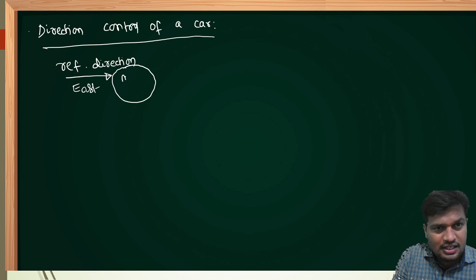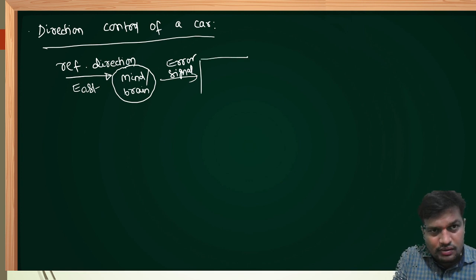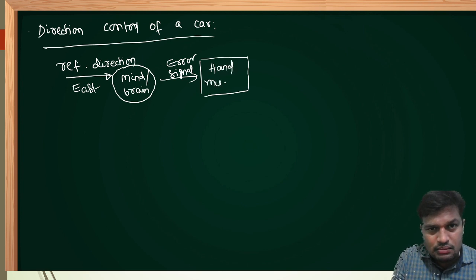Once again, an error detector is required. That error detector is either my mind or brain. It will give the error signal. Right now, I need to control the direction of a car. That is possible only through hand muscles, but not leg muscles.